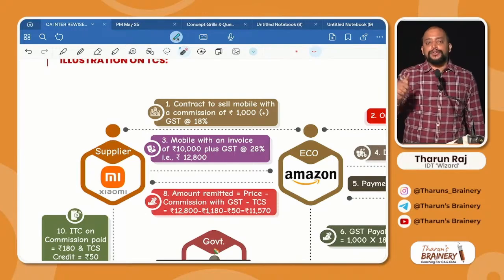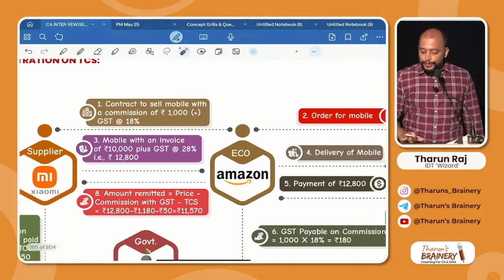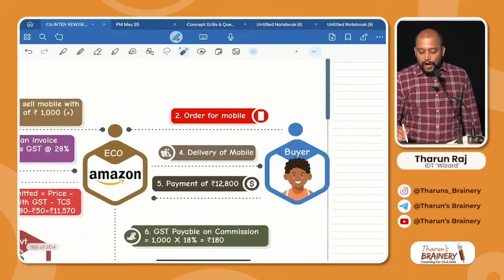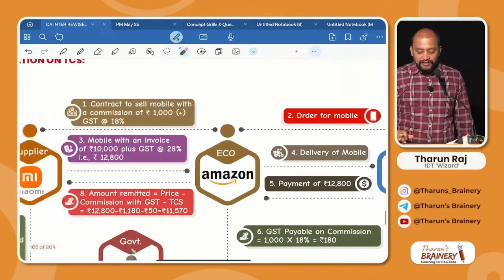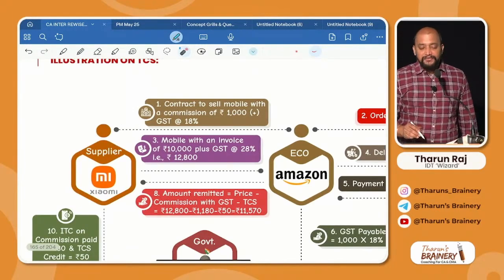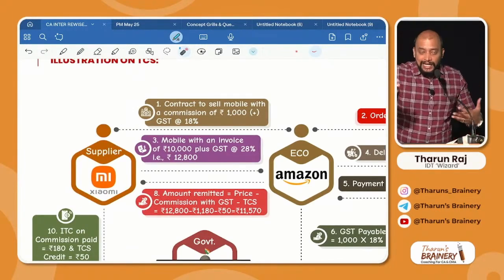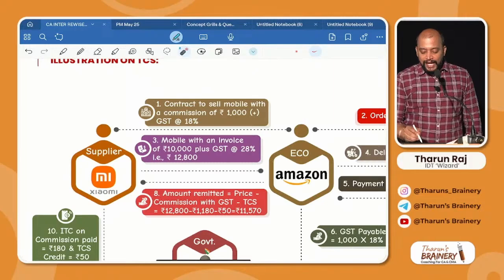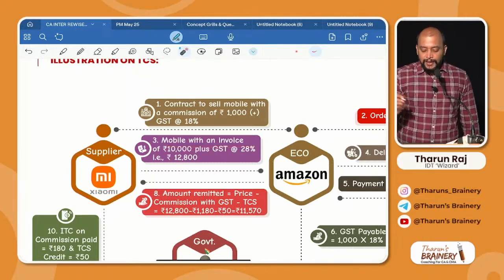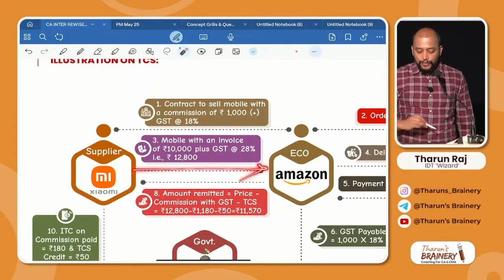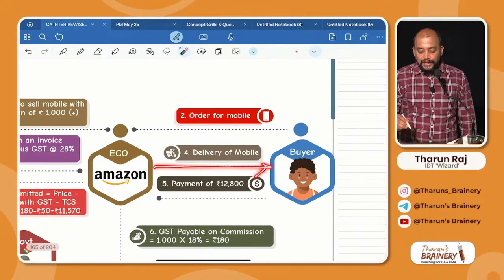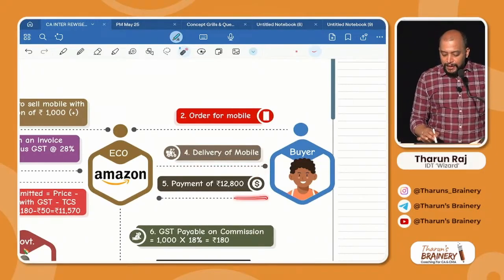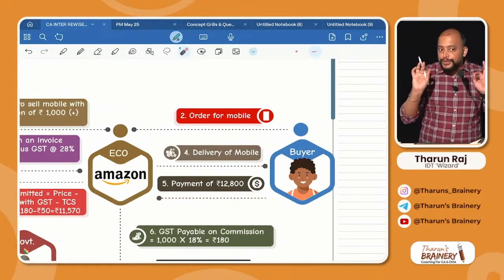Next, step number 2. Step number 1 you all understood. Step number 2, the e-commerce operator will get an order from the buyer for the mobile, and will inform the supplier. The supplier will pack the mobile, make the bill and deliver it to Amazon, with an invoice for 10,000 plus 28% GST, so 12,800. They raise the invoice to Amazon. Now Amazon will deliver the mobile to the buyer and the buyer will pay 12,800. Up to this you understood?